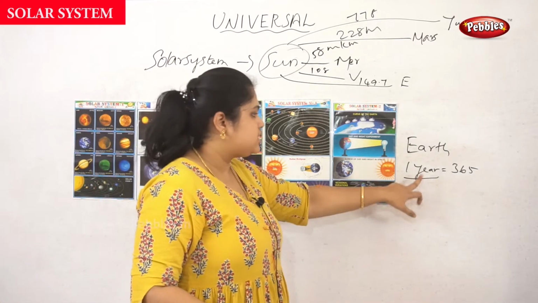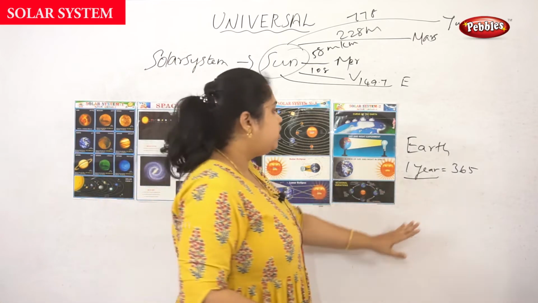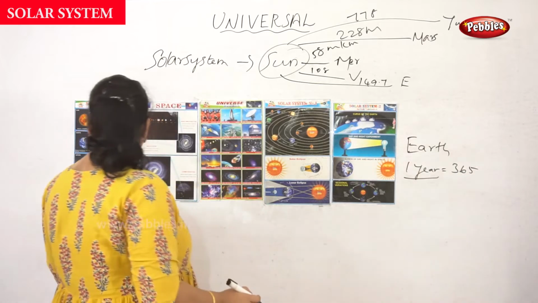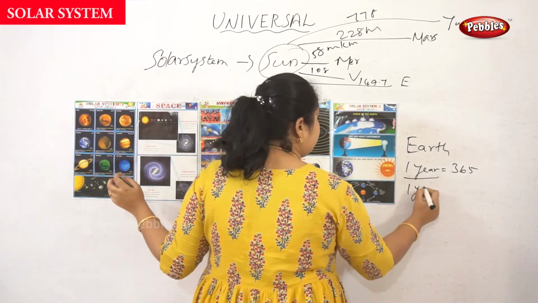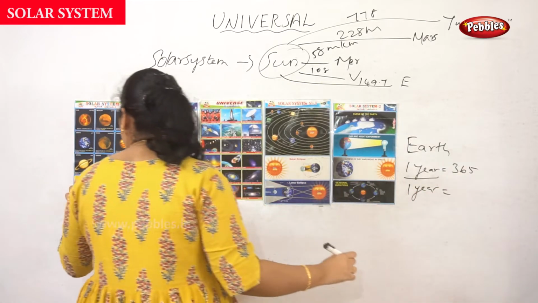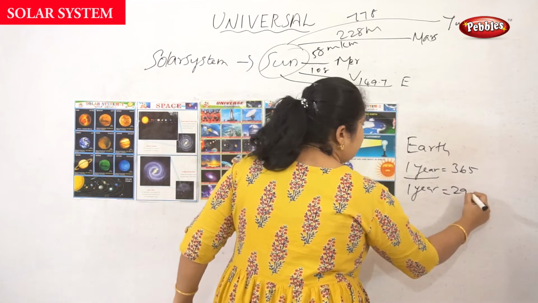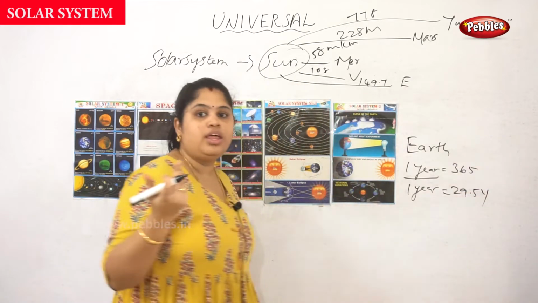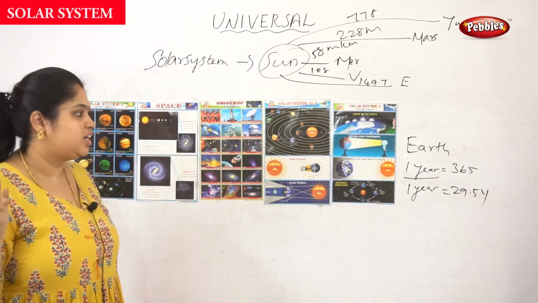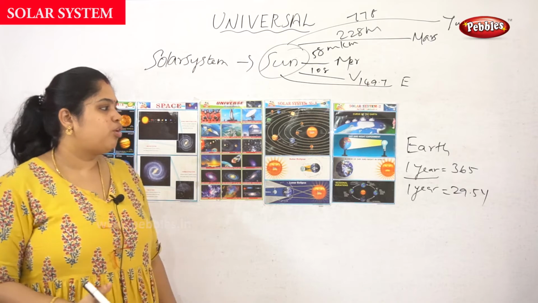On Saturn, though, one year is equal to 29.5 years.